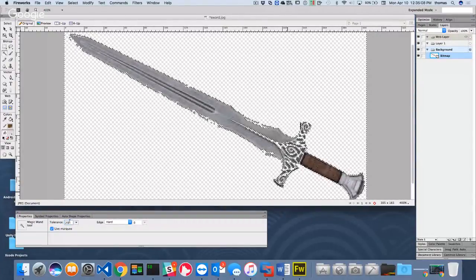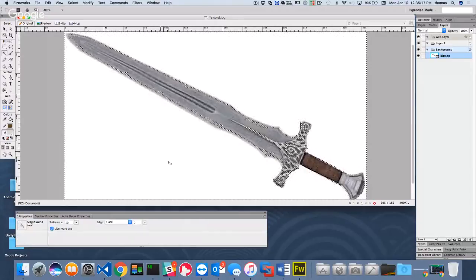Okay, let's go even lower, something like 10. Let's undo that change. Tolerance 10, and that's not even good enough. Let's go for a tolerance of 1. Oh yeah, lots of white. That's actually not that great.